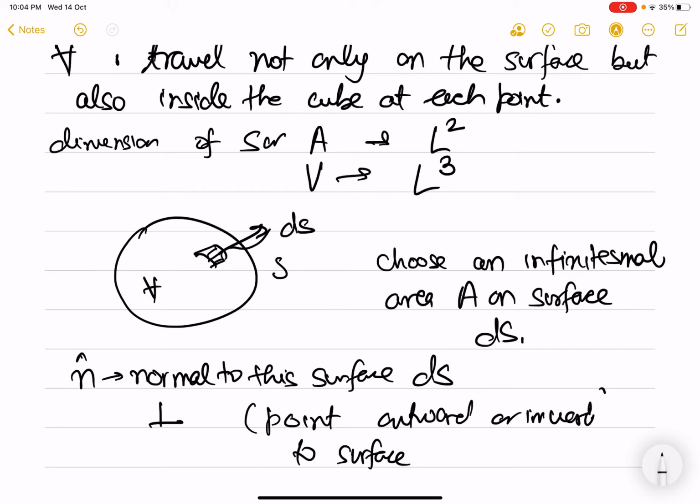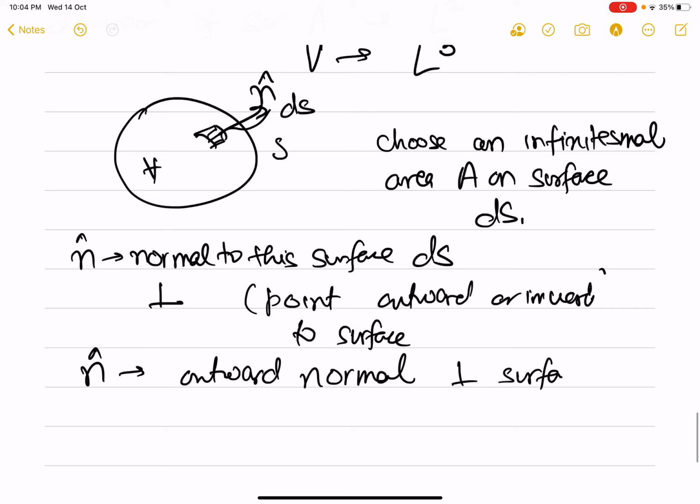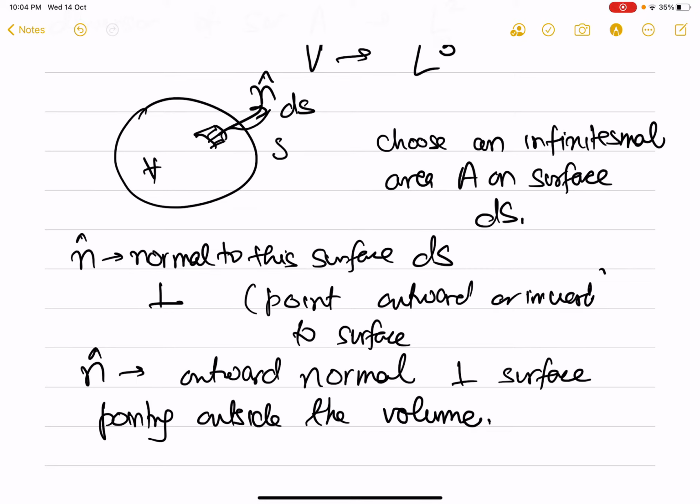So it's a direction which is there, but n, when we say, it will always denote an outward normal, which means it's perpendicular to the surface, pointing outside the volume. So this will be the normal n.